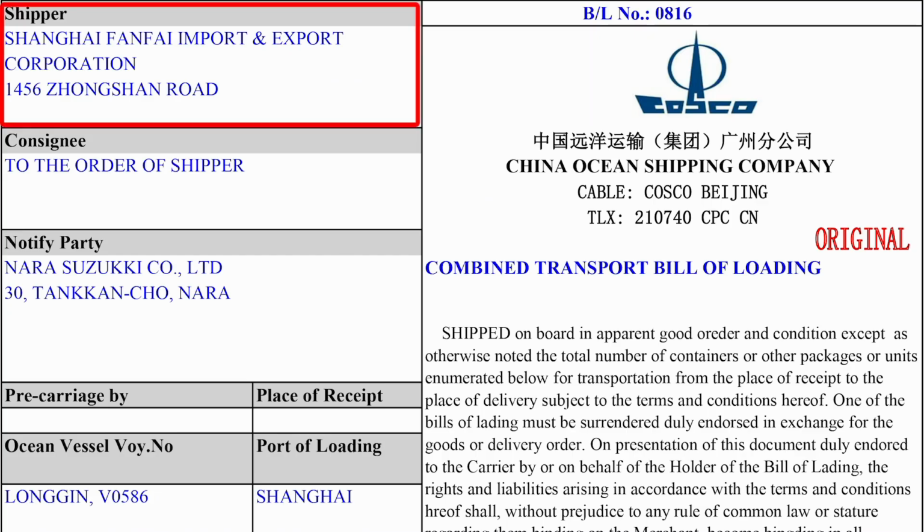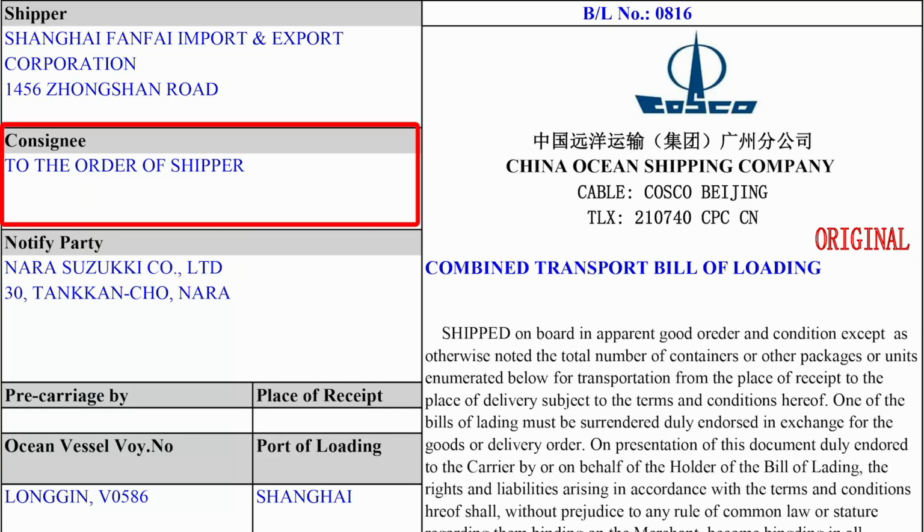3. Consignor or shipper. Consignor is a party who concludes the multimodal transport contract with the multimodal transport operator. The consignor is a shipper who consigns the goods for transportation to the MTO. 4. Consignee.